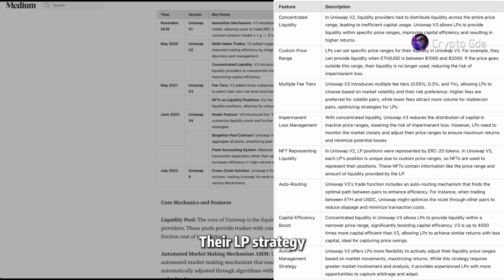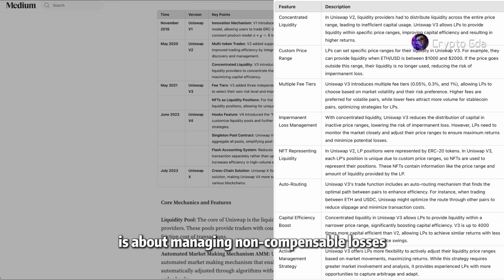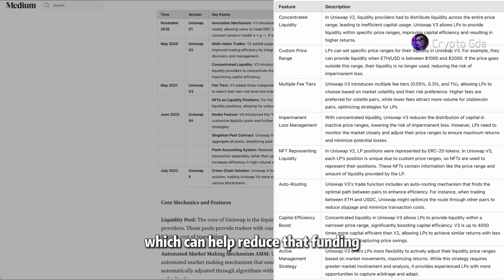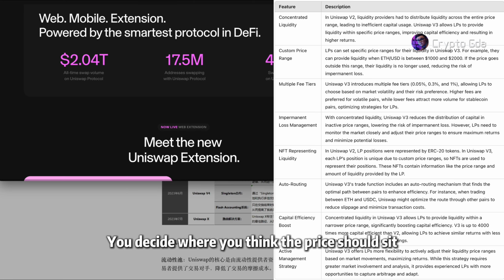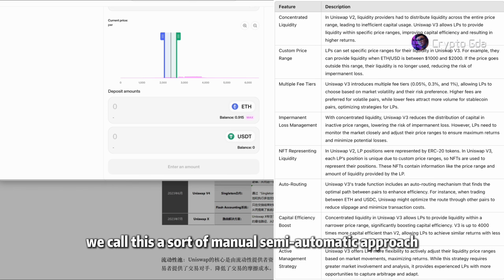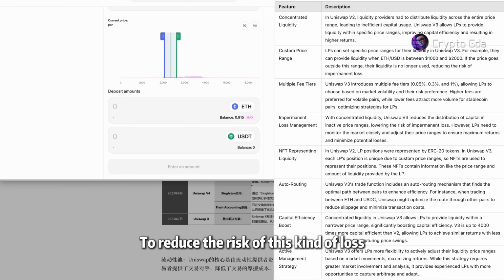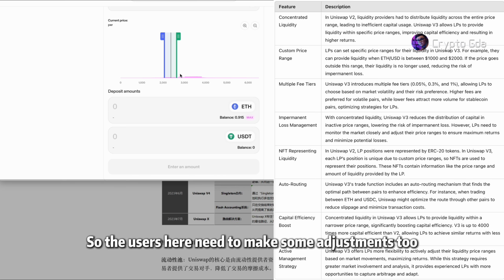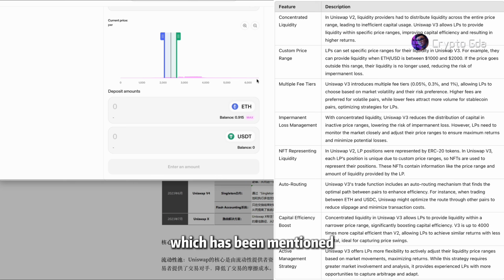The fourth point is about managing impermanent losses. Like I mentioned earlier, it's all about being deliberate, which can help reduce that loss in a passive price range. It doesn't just happen automatically, you have to adjust it yourself. You decide where you think the price should sit, which makes the most sense. So, we call this a sort of manual semi-automatic approach to reduce the risk of this kind of loss. LPs still need to keep an eye on the market because if prices really do suddenly crash, it could be a problem. So the users here need to make some adjustments too, which has been mentioned.